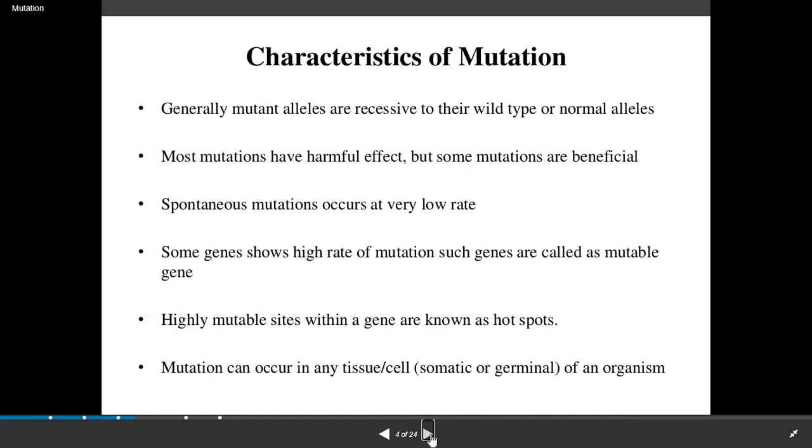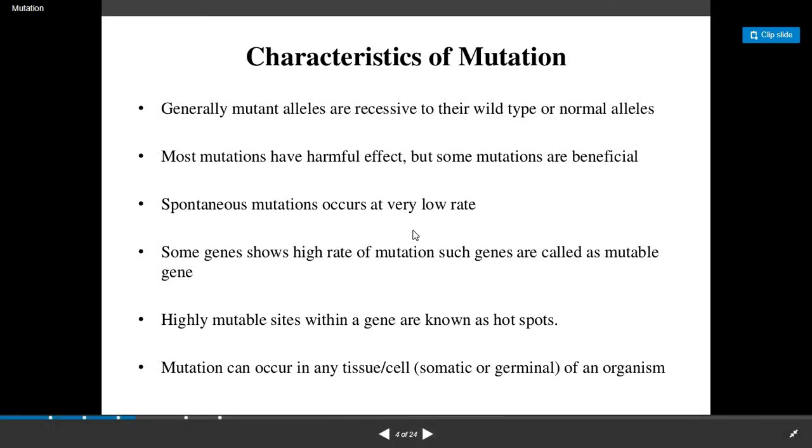Now what are the different characteristics of mutation? Generally, mutant alleles are recessive to their wild type or normal alleles. Now recessive to wild type, what does it mean? Recessive means they remain unexpressed or are least expressed as compared to the original alleles. And what are alleles? That is the alternative form of a gene. Most mutations have harmful effects, but some mutations are also beneficial.